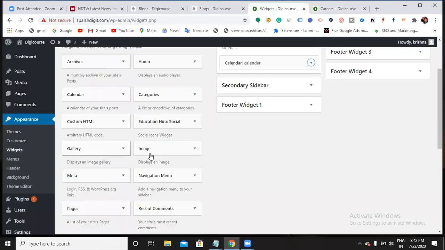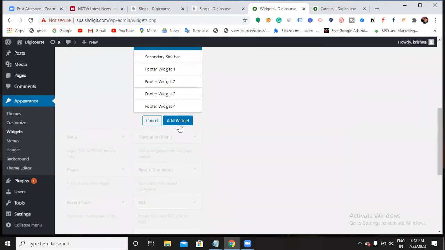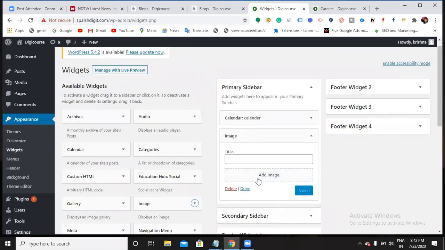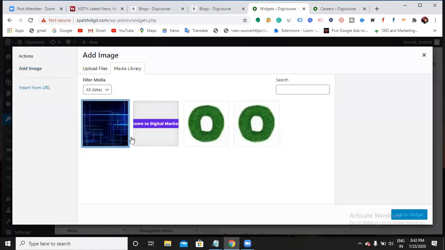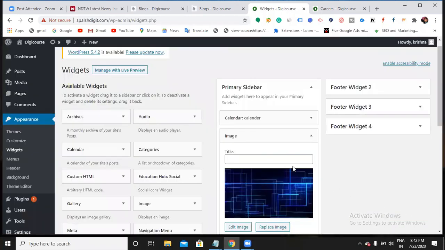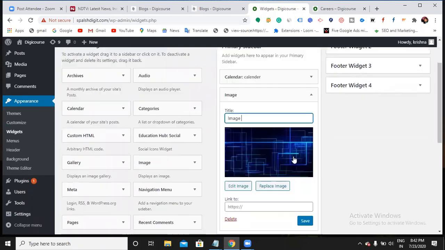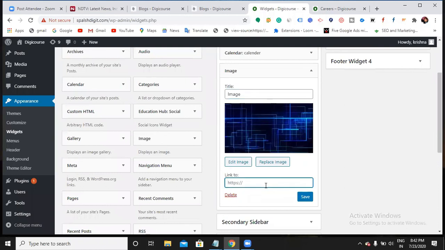So now let me show one image. We can add an image. If you want to insert any URL, like if you want this image to be clickable, then you can insert the URL also, then this image will be clickable.